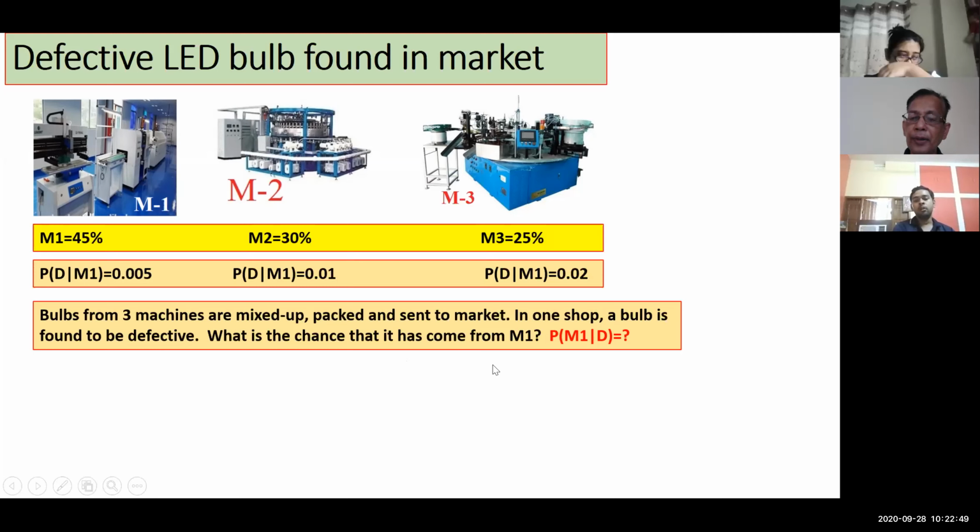You are finding a defective bulb and going back to trace which machine might have caused it. So when you go back, it is something like inverse probability. This is done by a simple probability formula, first given by a person called Bayes, and that's why we call it Bayes theorem.